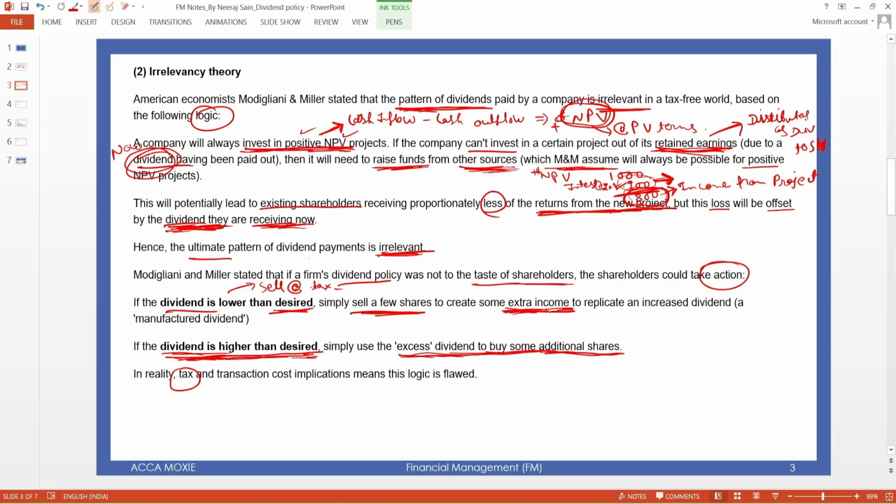Ultimately, this decision will not be taken by the shareholders in reality, because of the tax and the transaction cost that you pay to the broker for selling the shares. So ultimately, this is not relevant.